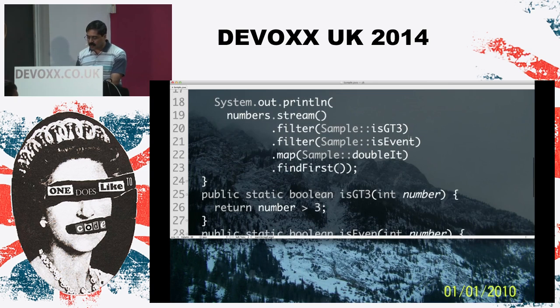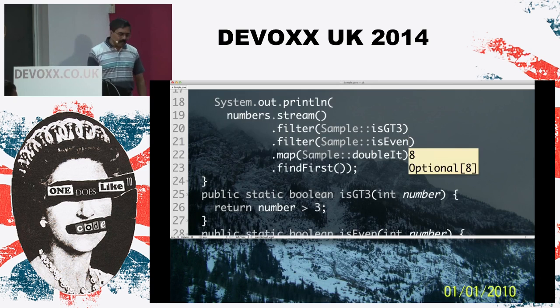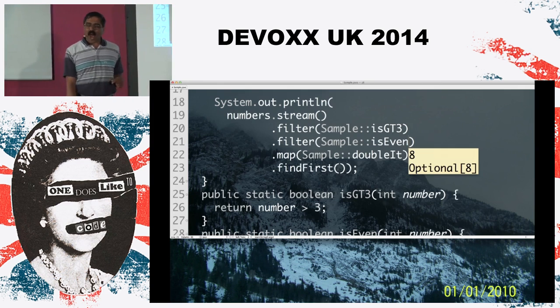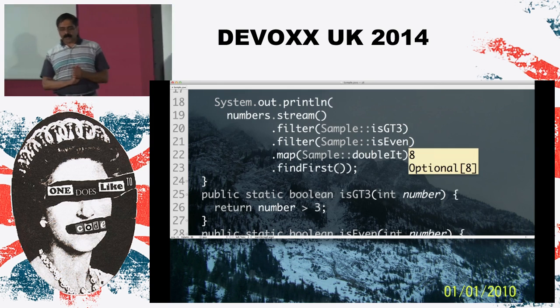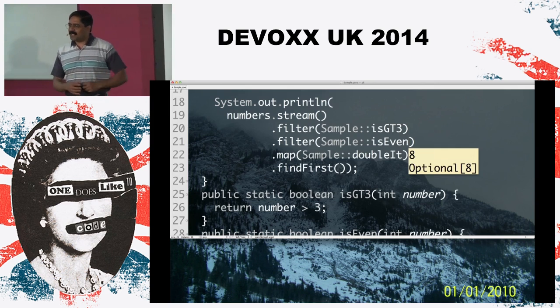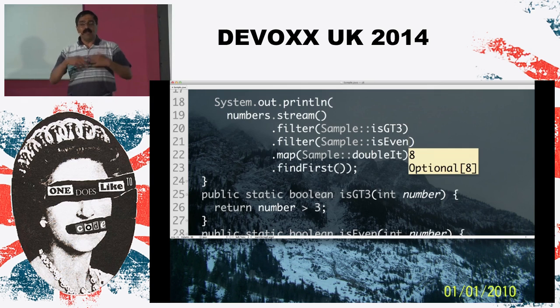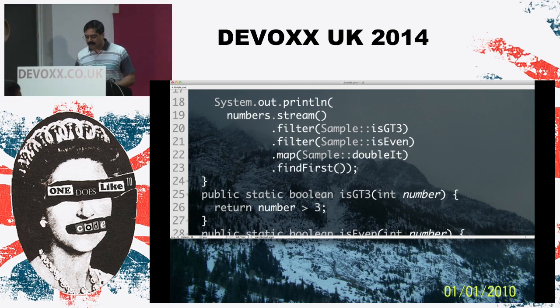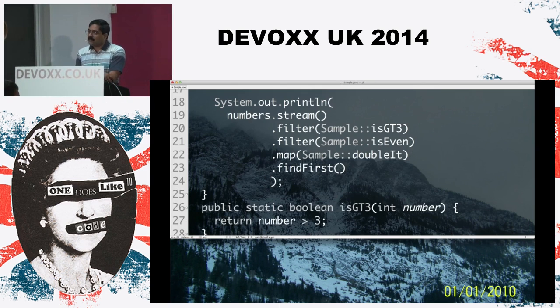So in this particular case, what we can see here is that the result reveals a little bit of a detail. Notice in this case, it didn't give an 8, it gave an Optional 8. And the reason for Optional 8 is, it says, well, the given input collection may actually be empty, or it may not have any even number at all. And so it reveals that the code we saw at the top, while it pretended to work, has some bugs in it. And usually we get reports that we have to fix. In this case, we get to think about it at compile time, or rather the first time we run it. But how do I get the value out of it?